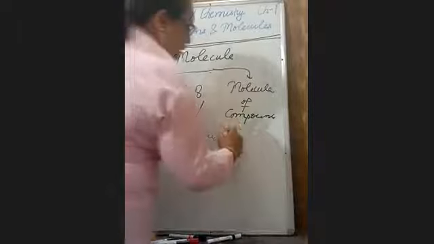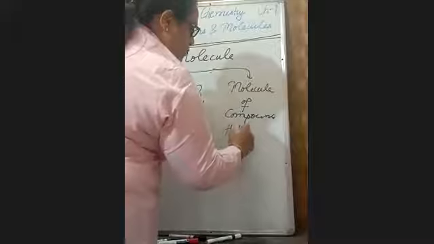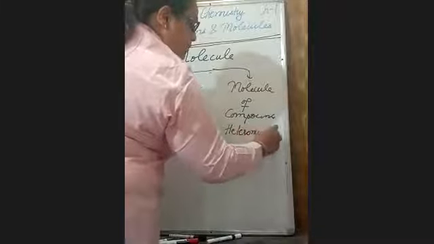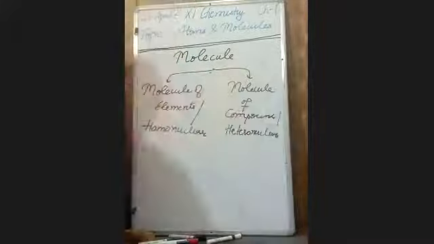The molecule of a compound is also known as heteronuclear species or element. What does it mean?